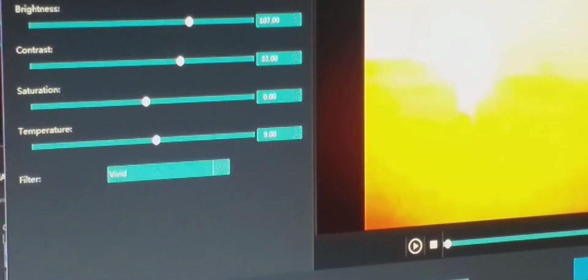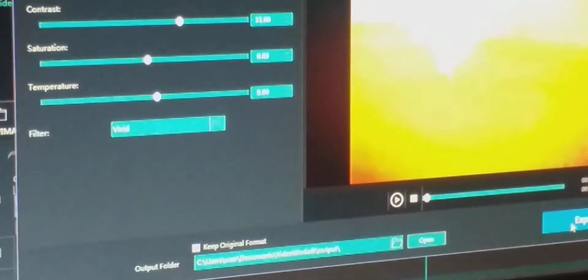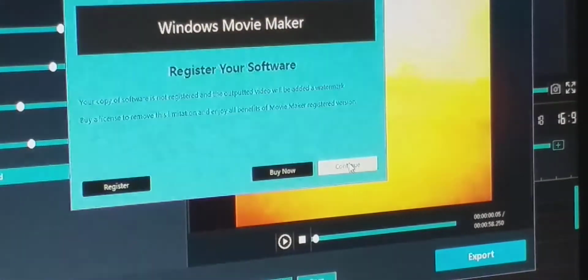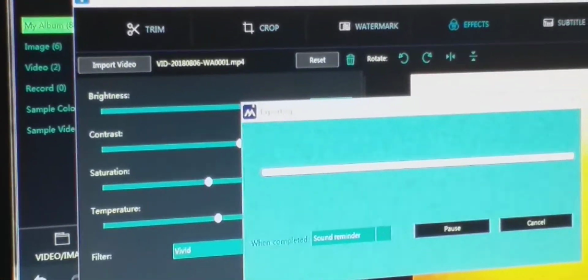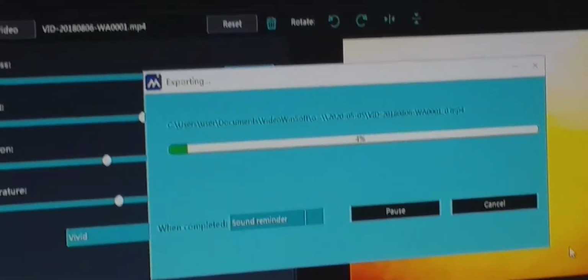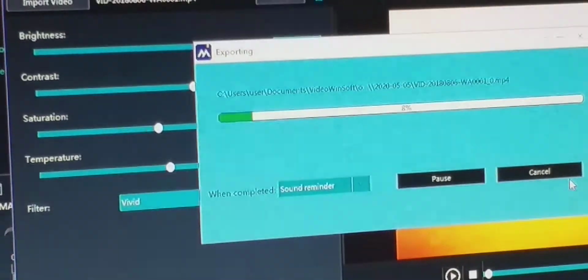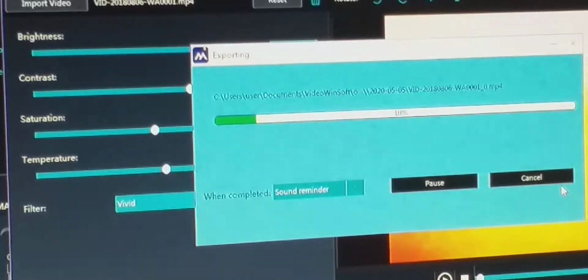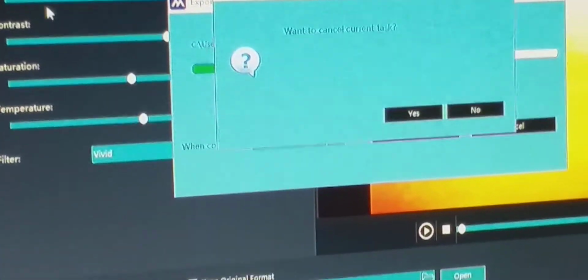and then you have to export this. Now this particular movie is created with the applied effect. It can be used as a clip for another movie. Clear? I can cancel it also.